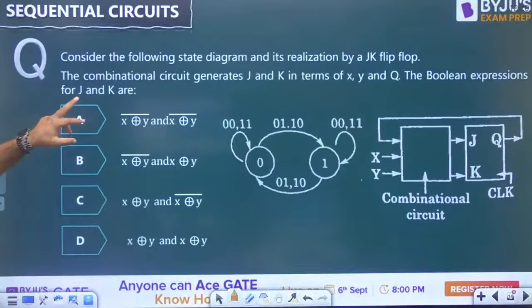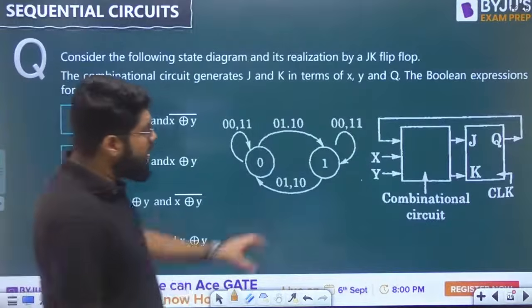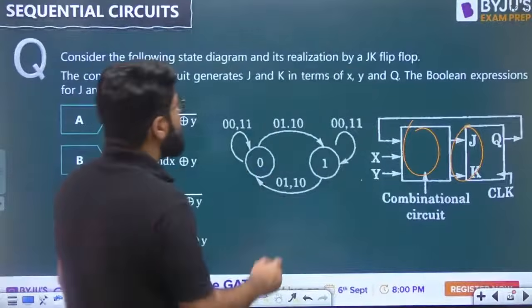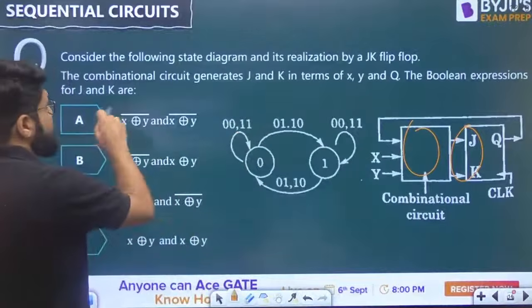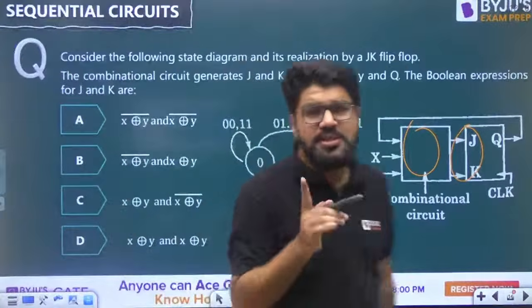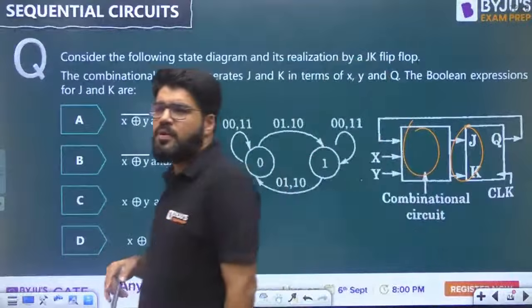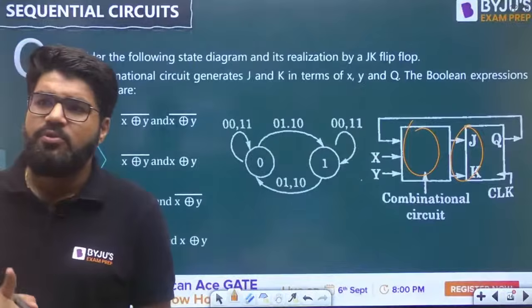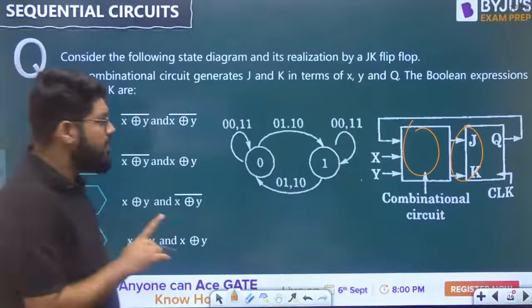The combinational circuit generates J and K. The combinational circuit given here is going to generate J and K in terms of X, Y, Q, the Boolean expressions for J and K. Now what is given to you? This time you don't have to draw the state diagram.